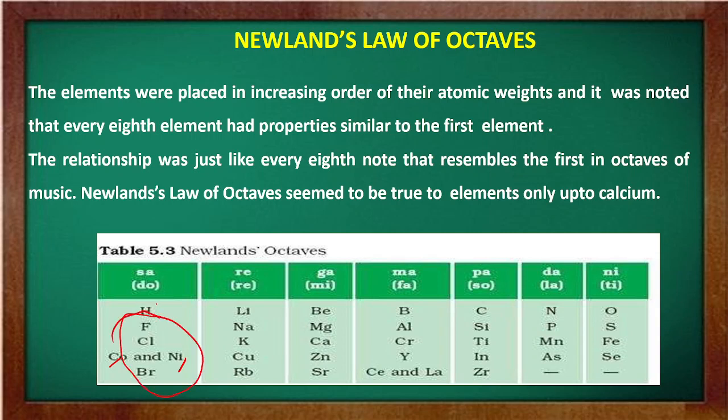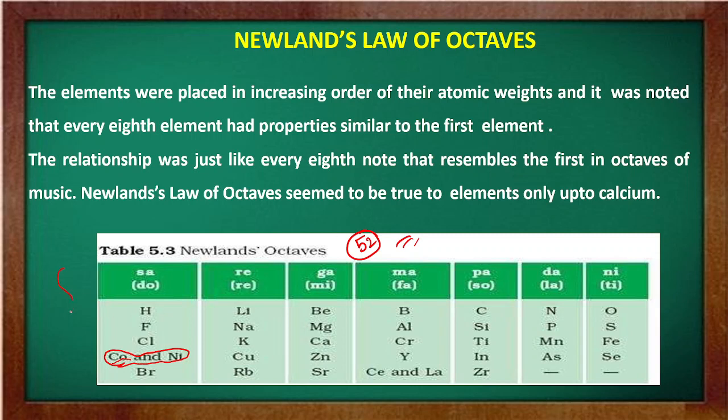Everywhere else single elements were present, but in the first group you can see he has kept cobalt and nickel together, and he was unable to explain this fact. Another was that he said only 52 elements will exist and no more elements will ever be discovered.